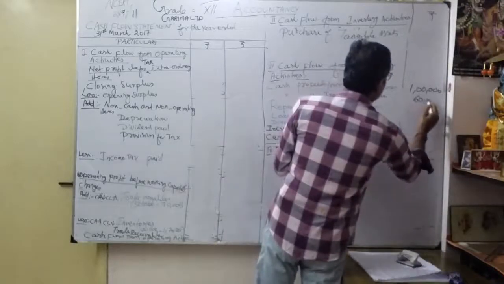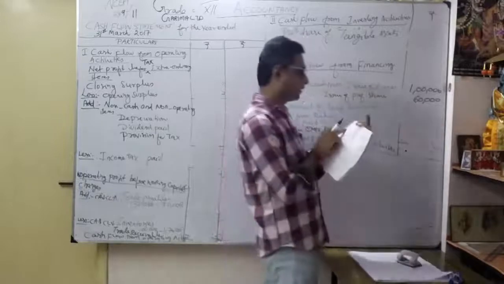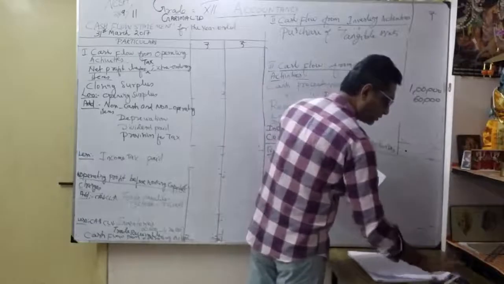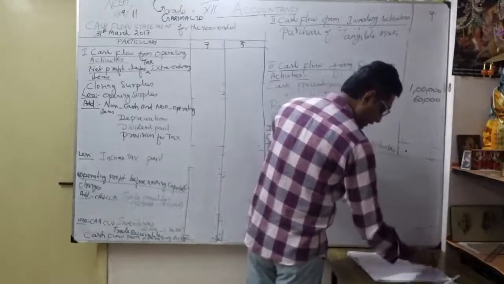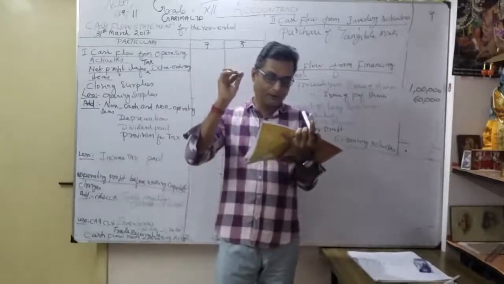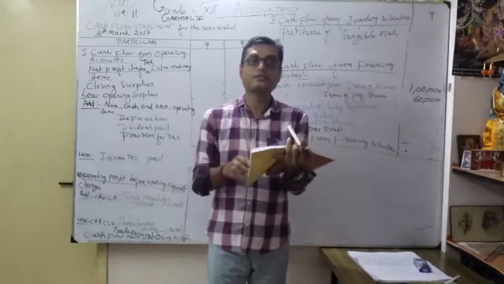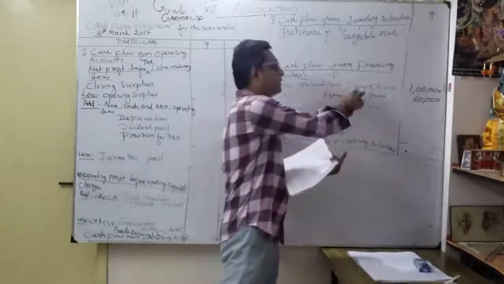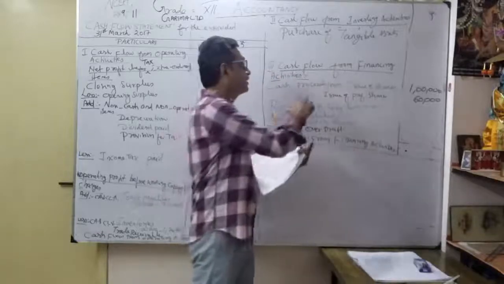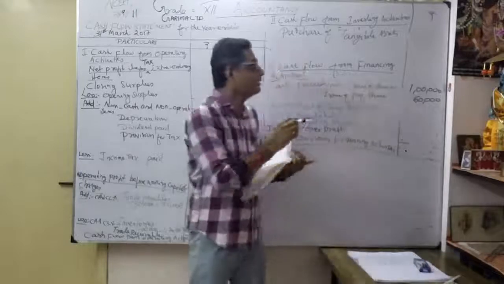So how much increased? 60,000. Okay, so earlier 80,000, now it becomes 1,40,000. How much increased? It increased by 60,000. Okay, now you have understood the discussion for the two activities. That's how we first finished shareholders' funds, share capital, note number 1. We discussed two types of capital. One is equity share capital, we got cash, which I showed under financing activity. Similarly, we got money from issue of preference shares, 60,000, so we show it under financing activity.